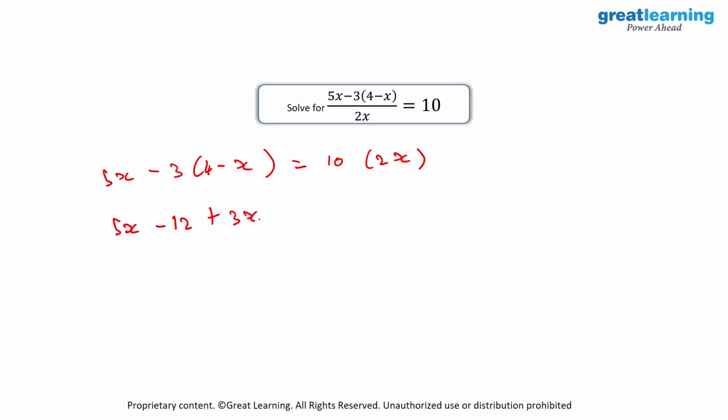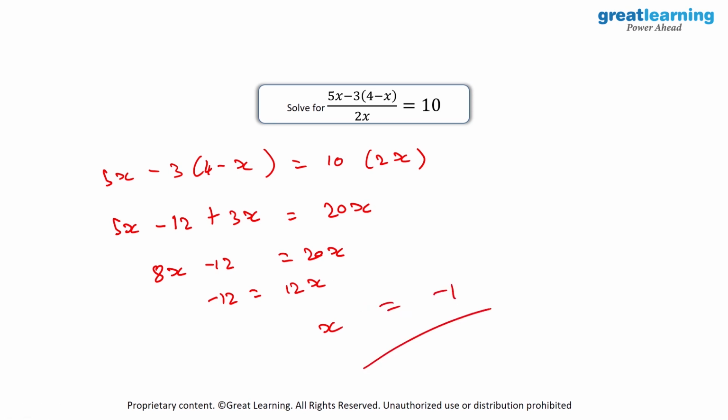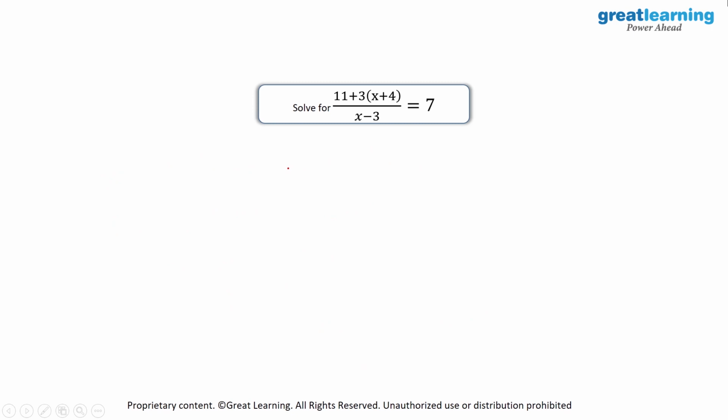So we will have plus of 3x is equal to 10 into 2x is equal to 20x. So let's sum them up over here. So here we have 8x minus 12 is equal to 20x. I'll take 8x onto the RHS. So then we will have minus 12 is equal to 12x. And when you divide minus 12 by 12, the value of x will become minus 1, which is the solution for x.